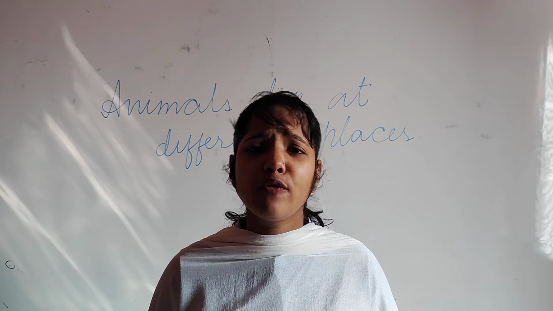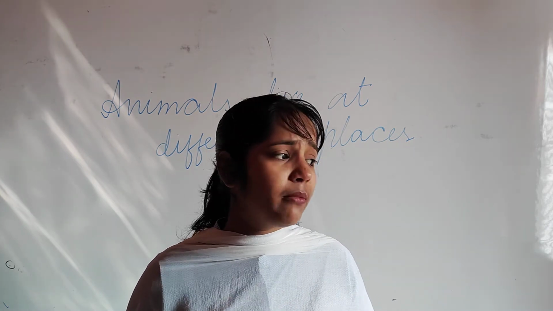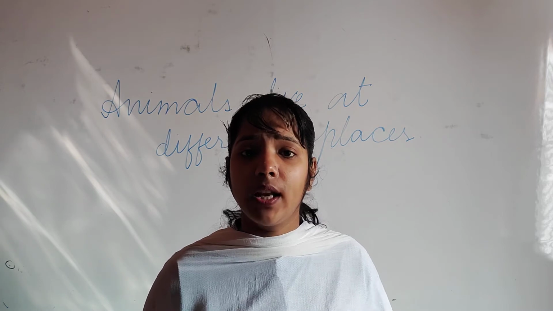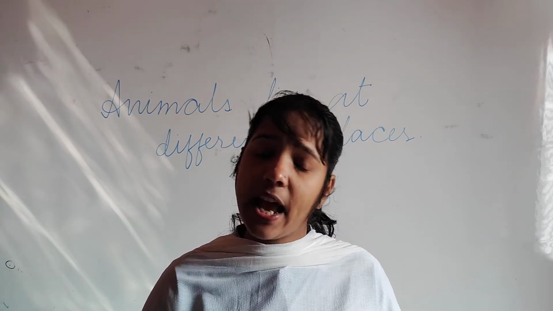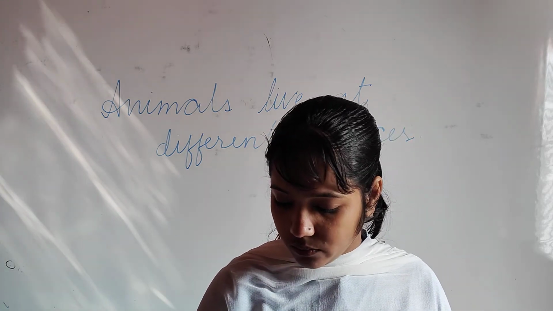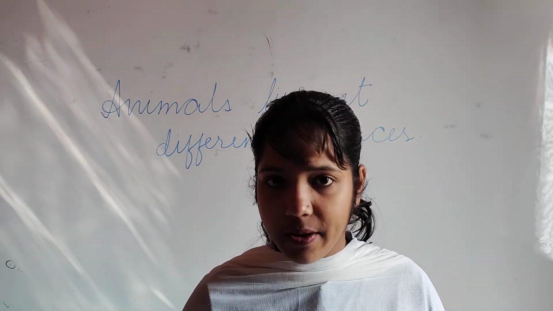Different animals live at different places. Why? Because of their requirement. Some of the animals cannot live on land, like fish. Okay, like the blue whale. They cannot live on the land. They have to be in the water. So students, they live there because of their environment and requirements.